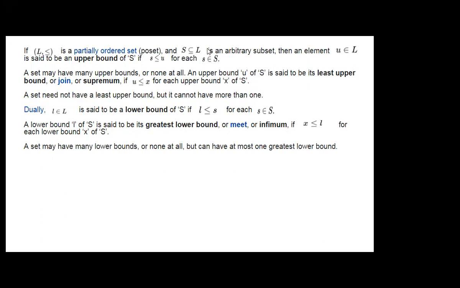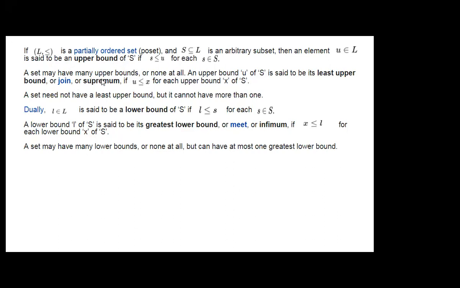S is a subset of L, U is an element of L, and small s is an element of S. When will this happen? U will be an upper bound of S if s is less than or equal to U for each s belonging to S. Small s is an element of the set capital S. If that s is less than or equal to U, then this U will be the upper bound. This is the upper bound definition.